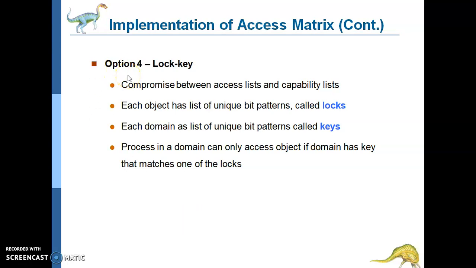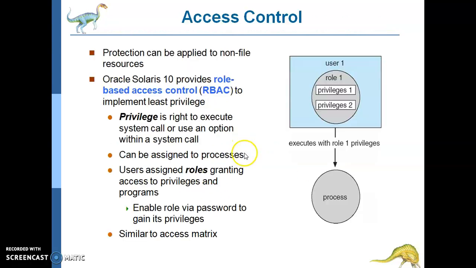The last one is lock key. It is a compromise between SS list and capability list. Each object has a list of unique bit patterns called locks. Each domain has a list of unique bit patterns called keys. A process in a domain can only access an object if the domain has a key that matches one of the locks.